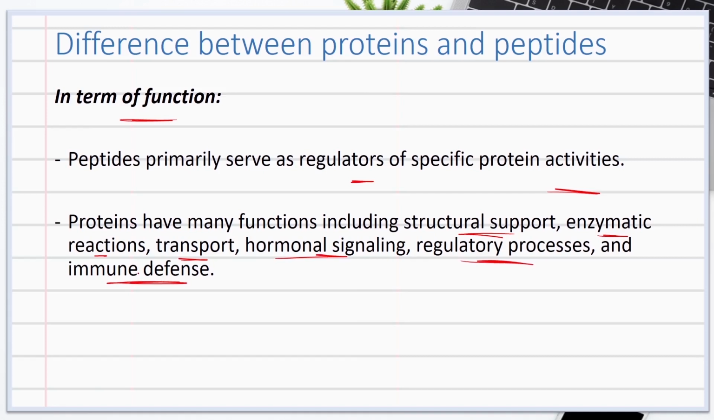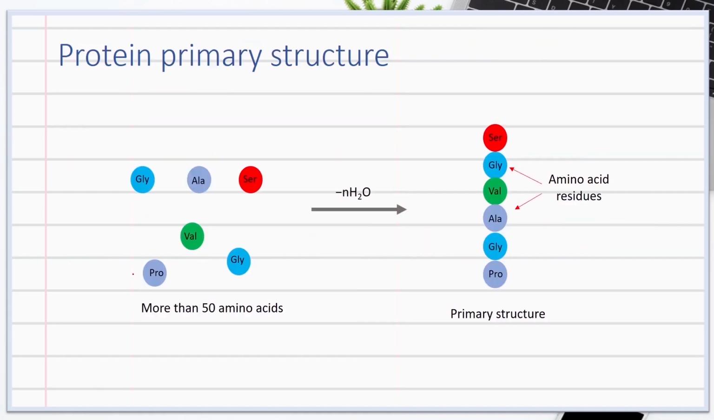We said that proteins can further fold into more complex structures compared to peptides. Unlike peptides, proteins have the ability to fold into more complex structures guided by interactions between amino acid residues within the same primary structure. The primary structure of proteins consists of a long unbranched chain of more than 50 amino acids joined together by peptide bonds.